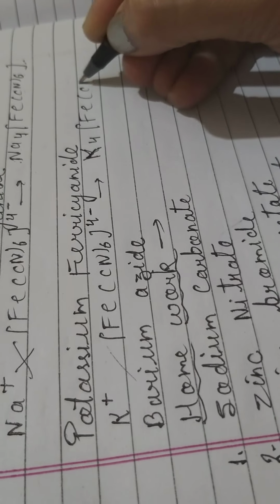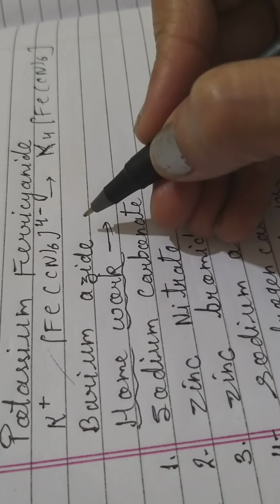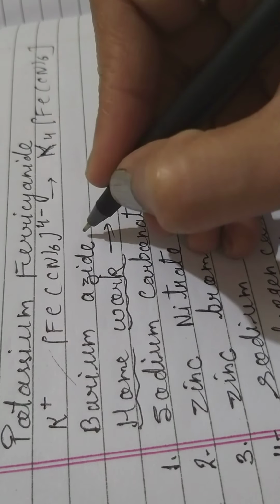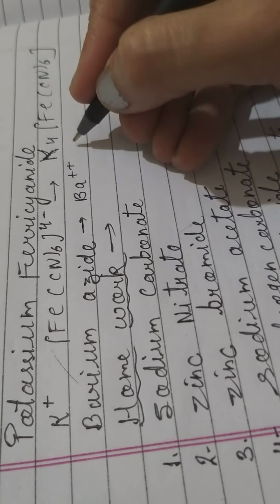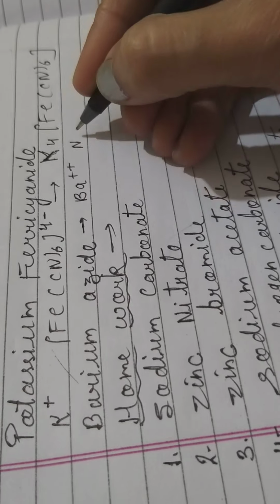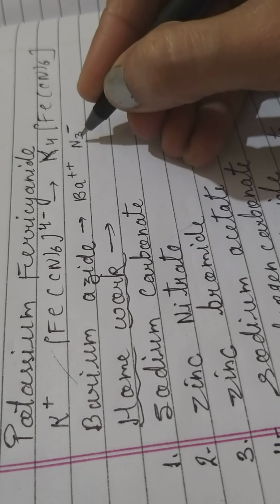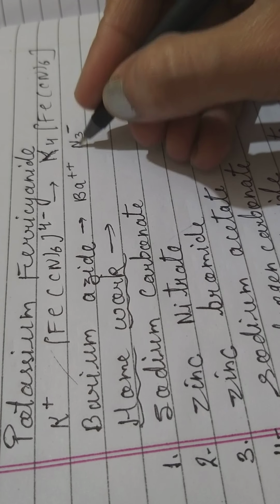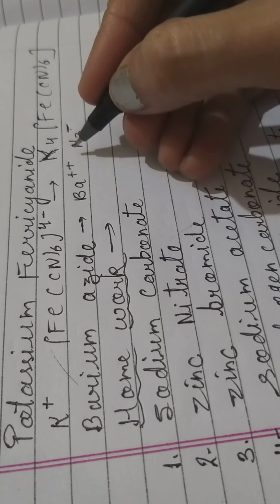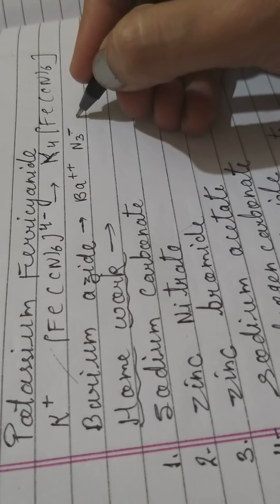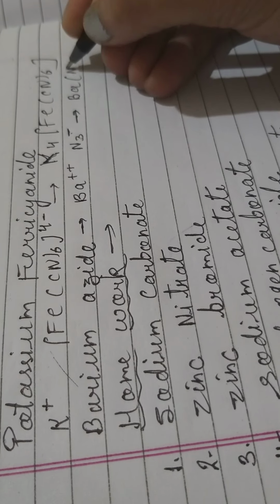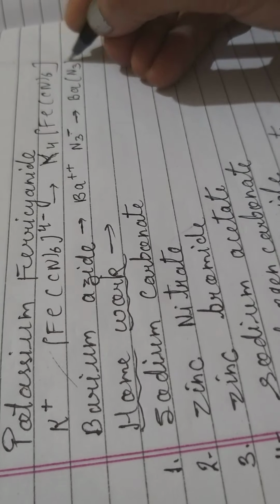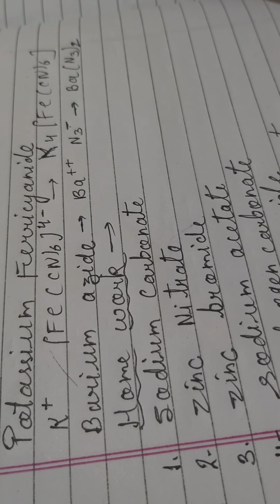Okay, now in this way, how is barium azide to be formed? We know that barium contains 2 positive charges, and azide contains 1 negative charge, because azide is N3 1 negative. As you interchange their charges, what do you get? Ba(N3)2, that number 2 comes on it, and that becomes barium azide.